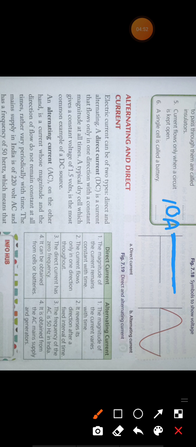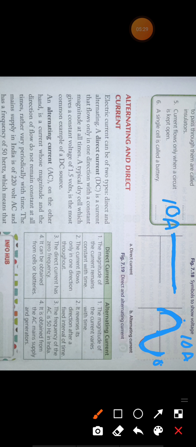So this is the graph of AC current. You can see it starts from 0 ampere, then it increases to a maximum value. Suppose the maximum value is 10 ampere, then again it will decrease from 10 to 0: 10, 9, 8, 7, in this way it will decrease to 0. After this point the direction of current will change, and the value of current will again increase. So 0 to 10, then again 10 to 0. In this way AC current flows. So this is the graph of AC, and the straight line is the graph of DC.